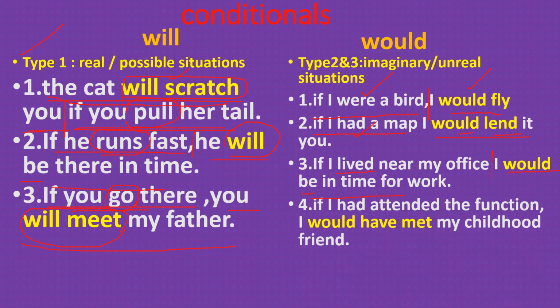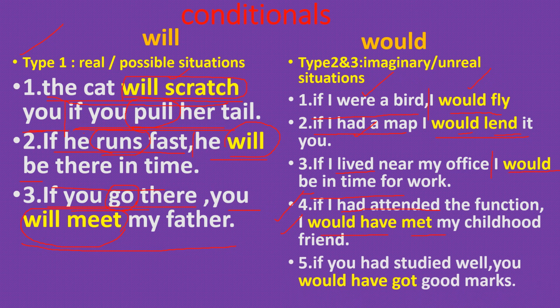Next one. If I had attended the function, this is called unreal condition, that is a type 3 condition. If I had attended is past perfect in the if clause. Would have plus third form is in the main clause. This type of condition is called type 3 condition, unreal condition. If I had attended the function, I would have met my childhood friend. That means I didn't attend the function, I didn't meet my childhood friend.